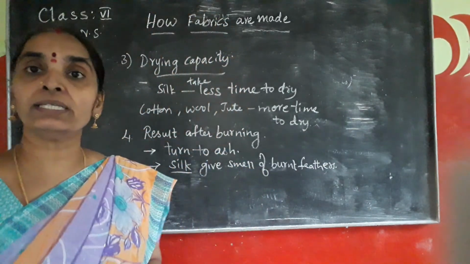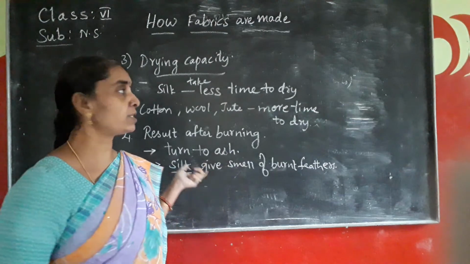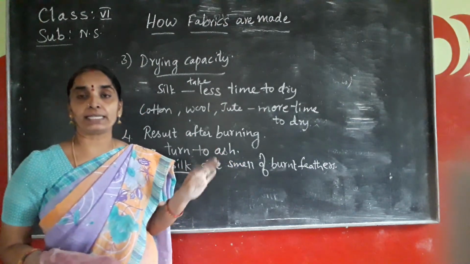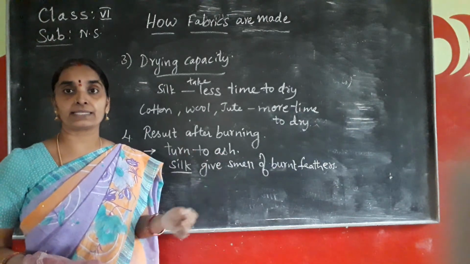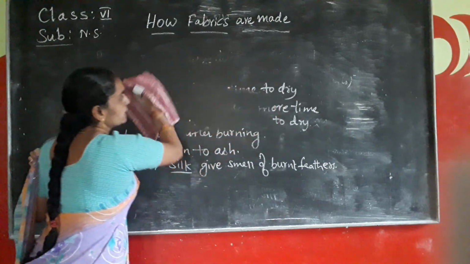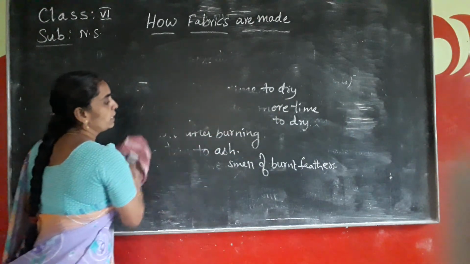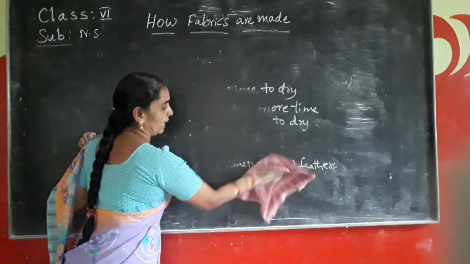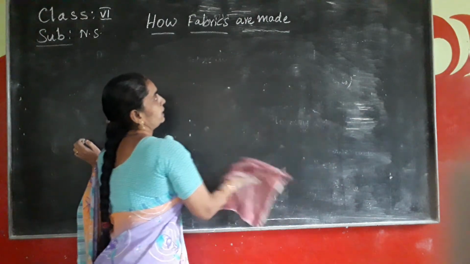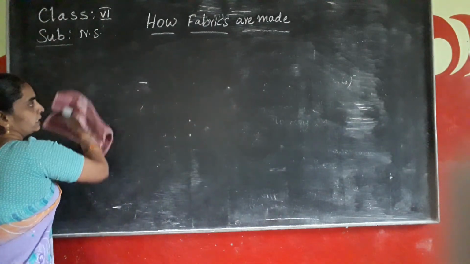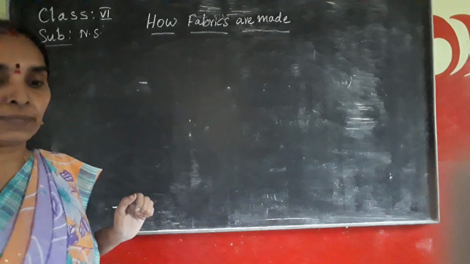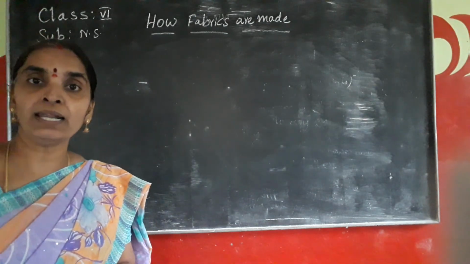So depending upon the physical and chemical features, these are the properties which you can understand from these fabrics and select the fabrics for the purpose that you need. For mopping and so on, you certainly use coarse fabrics in order to remove the dirt. Is it clear, children? Dirt or dust can be removed with the coarse fabric. So that is the case in the properties of the natural fibers.